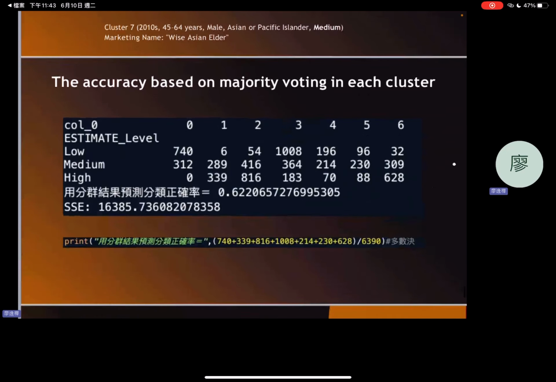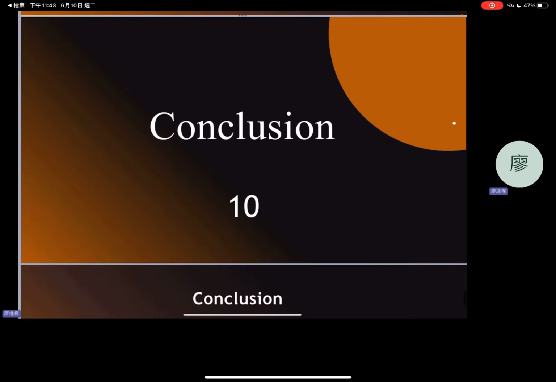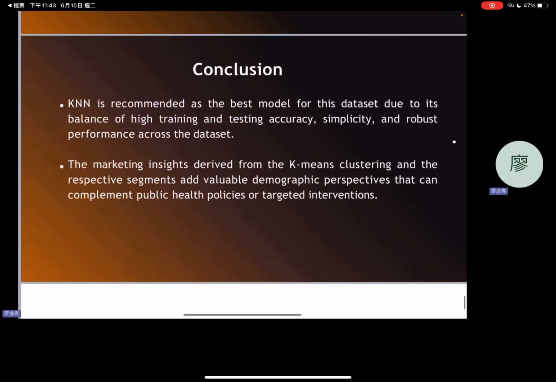The accuracy based on majority voting in each cluster is 60 to 21%. The accuracy and the final selection is the conclusion of these reports. KNN stands out as the best model, achieving a high training accuracy of 92.43% and a testing accuracy of 90.61%.